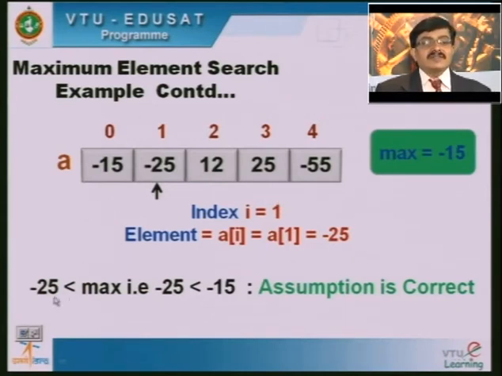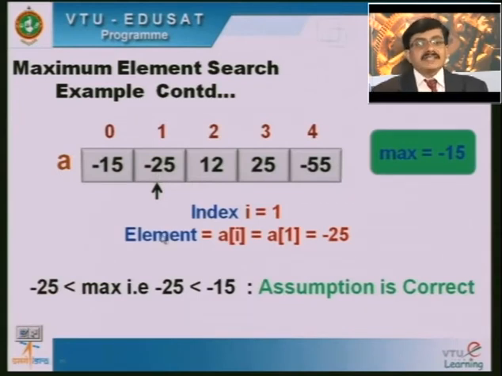Here minus 25 is the current element, so A of i is minus 25. Minus 25 is lesser than the assumed max value. The max value was assumed as minus 15, which was the first element, the 0th element. Since minus 25 is lesser than the max, I can conclude that our assumption is correct, and comparing minus 15 and minus 25, minus 15 is the maximum value.